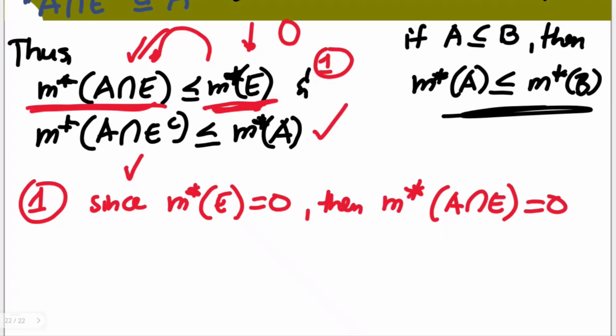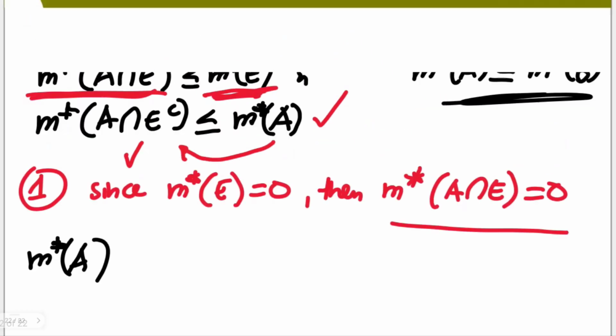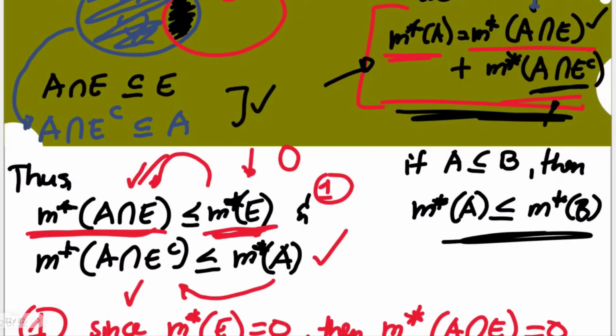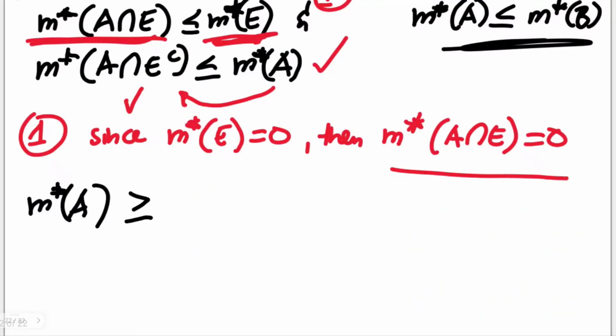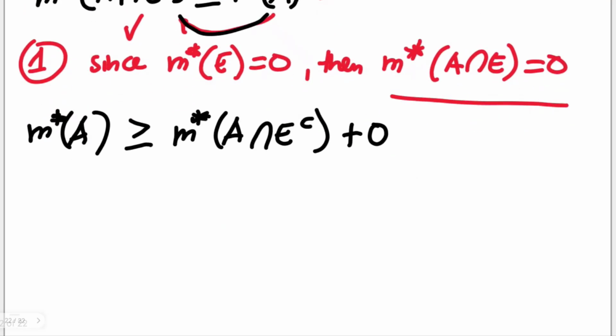And what does this tell us? Take note that if we shift this, you will have the Lebesgue outer measure of A, just to make sure that this will arrive at this form, is greater than or equal to, again, we reverse the operation, the Lebesgue outer measure of A intersection E complement. Now, if we add 0 to both sides, it doesn't change the inequality.